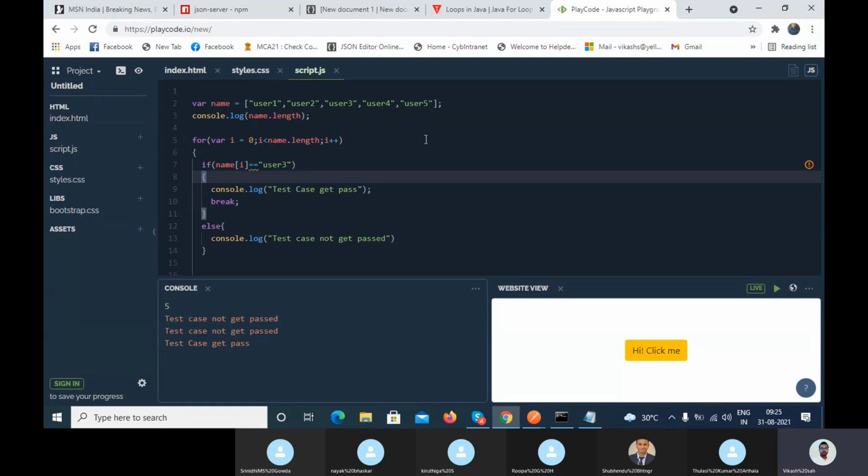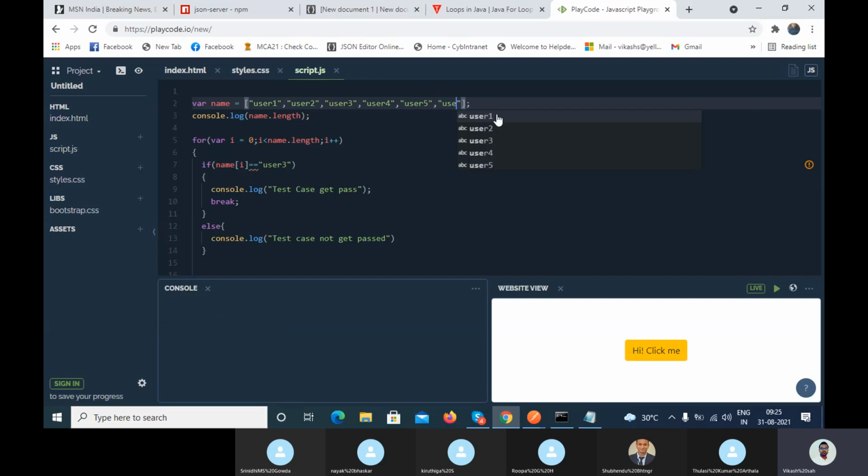Now if you add anything here, your code will not change. If you delete anything, now what is the length value?